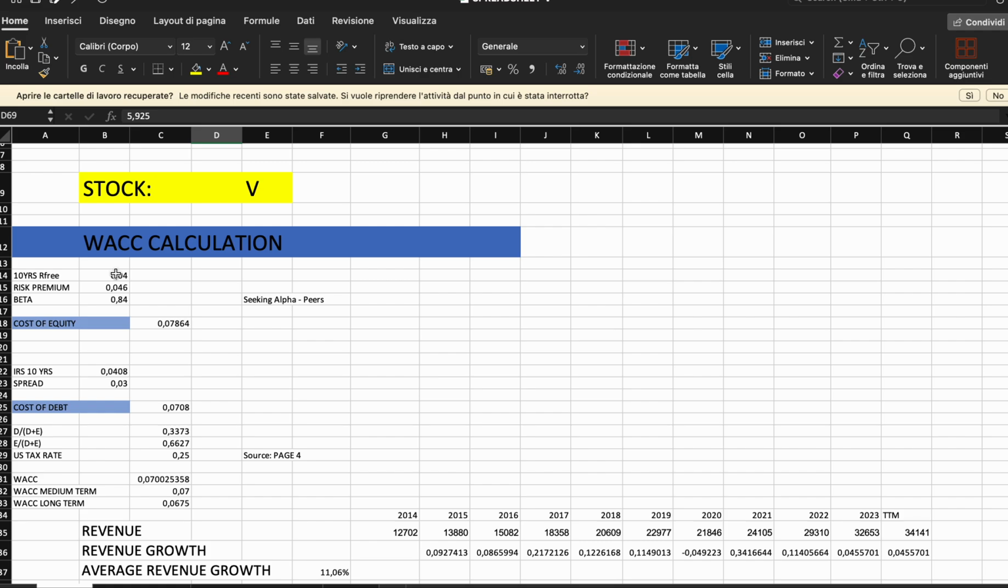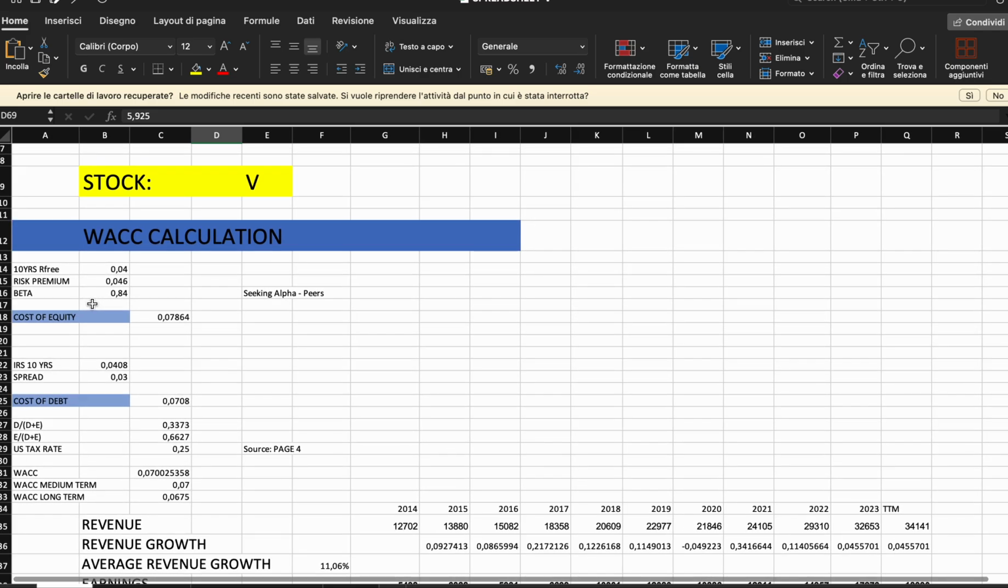Then we take the risk premium, and according to what Damodaran has this year for the US, it is 4.6%. And then we take the last 2 years beta for Visa, that is 0.84.